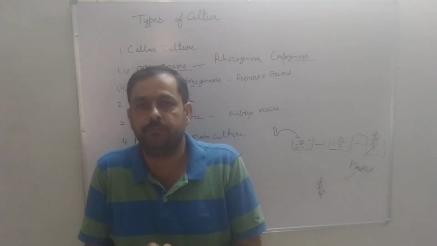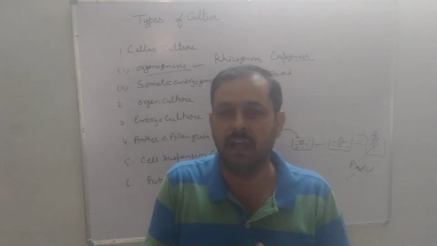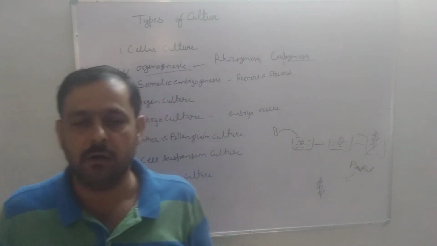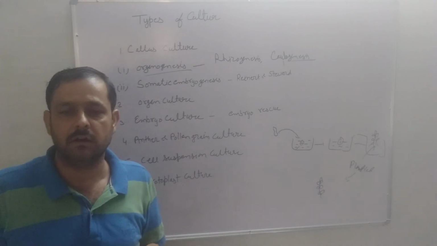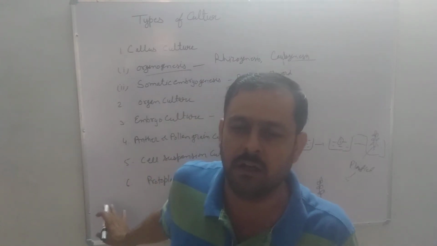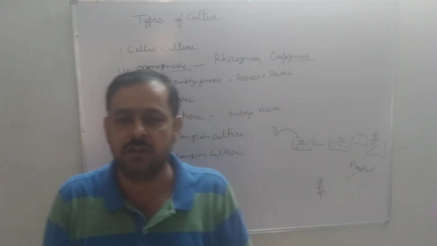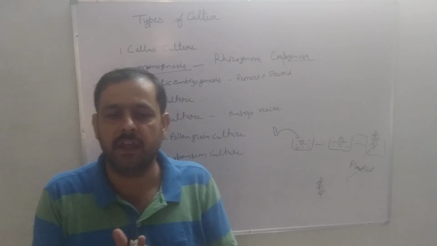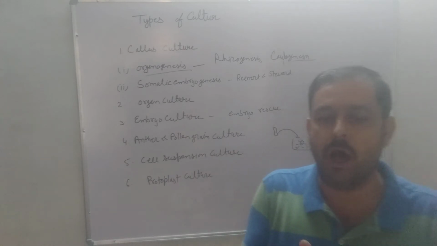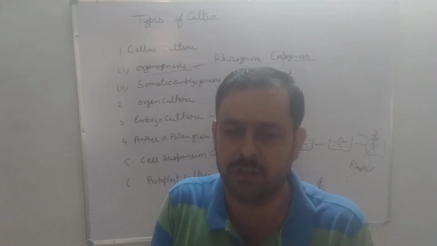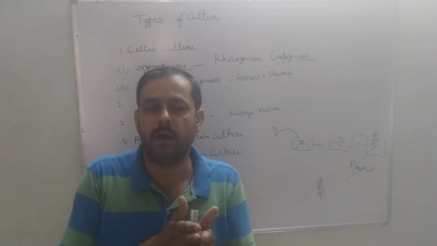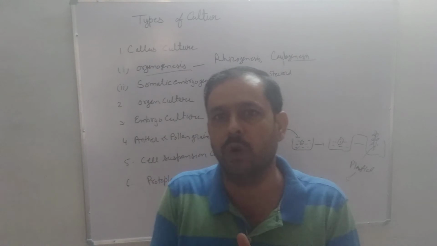Whenever we want to obtain a haploid plant, then this technique is useful. First of all, Guha and Maheshwari, one of the scientists, did this process. They are Indian scientists. In vitro culture, and they grew haploid plants. After that, Indian scientists Shipra Guha Mukherjee and Satish Chandra Maheshwari obtained the haploid plant successfully from the culture of anther and pollen grain of Datura plants.